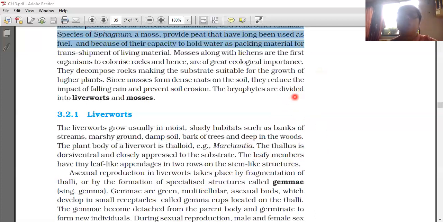Zygotes do not undergo meiosis immediately. They produce a multicellular body called a sporophyte. The sporophyte is not free living because it is seen on the gametophyte only. The sporophyte is not free living but attached to the photosynthetic gametophyte, and derives nourishment from it.